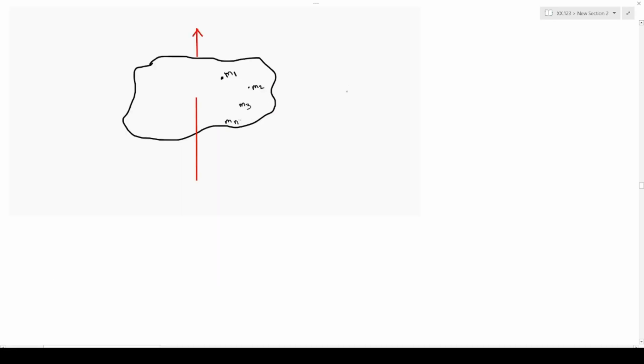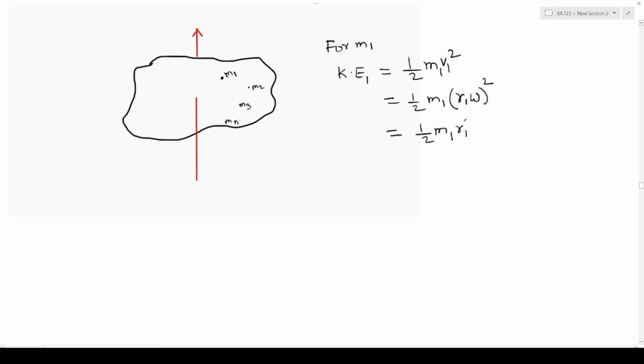As every particle is performing uniform circular motion, every particle has translational kinetic energy. For m1, let us call the translational kinetic energy KE1, equals half m1 v1 square, that is half m1 times r1 omega whole square, so that equals half m1 r1 square omega square.